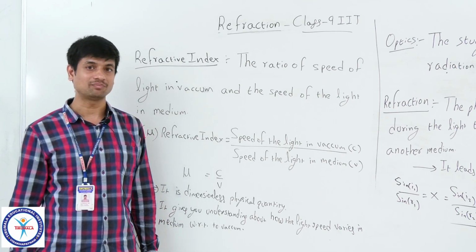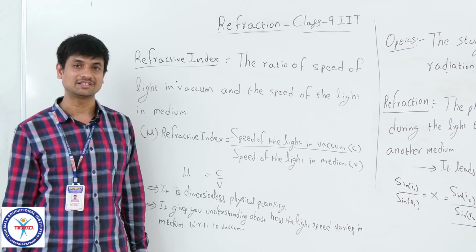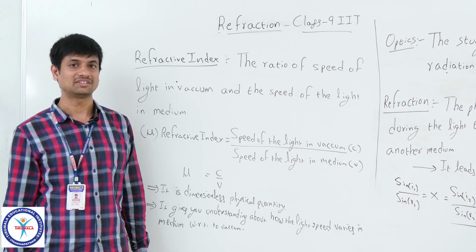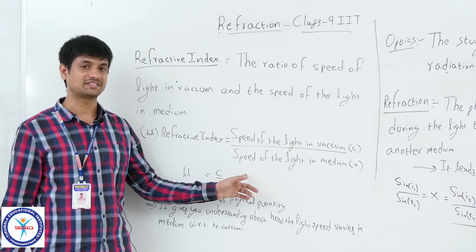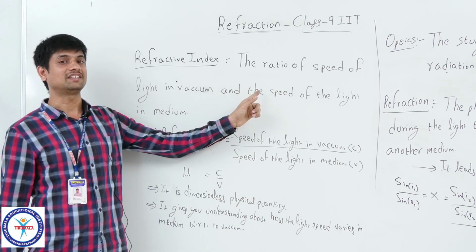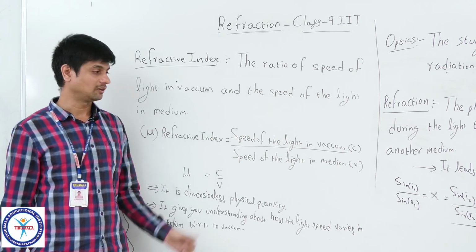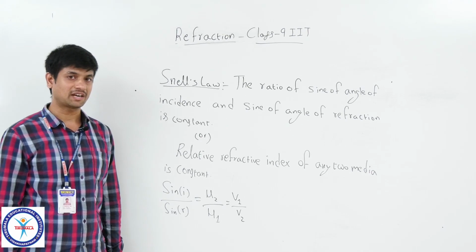That is the maximum when there is no medium, meaning any massive thing. That means in the vacuum. So that's why we have taken that one as the reference. Based on that one, how the speed of the light in the medium will be changed will be known by this factor, the refractive index.